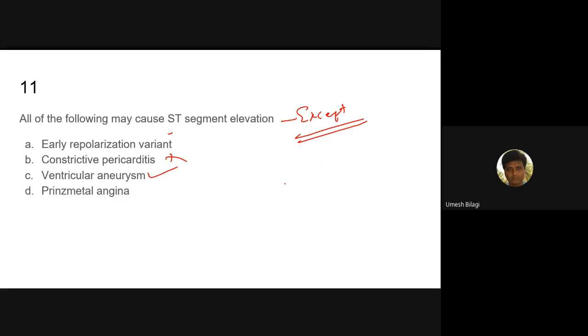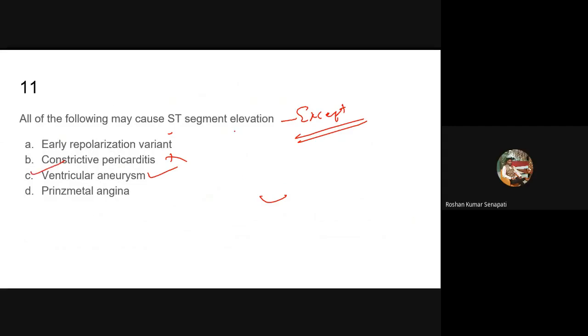Ventricular aneurysms, yeah, you do get ST elevation. In fact, you get ventricular aneurysm following myocardial infarction. I told you about evolution, how the ST segment changes with time. If the persistence of ST elevation is there even after 48 hours of MI, we suspect formation of ventricular aneurysm.